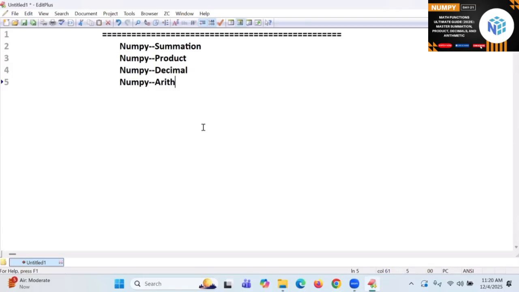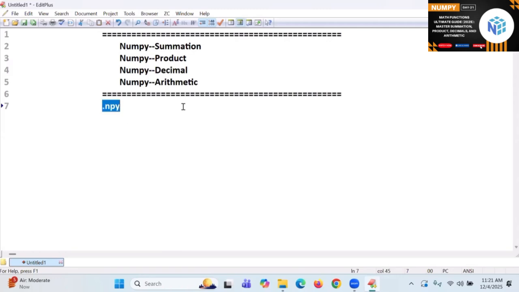I want to complete these, and if time permits, I'll go to the NumPy files also, that is, .npy files, which were added to NumPy recently.